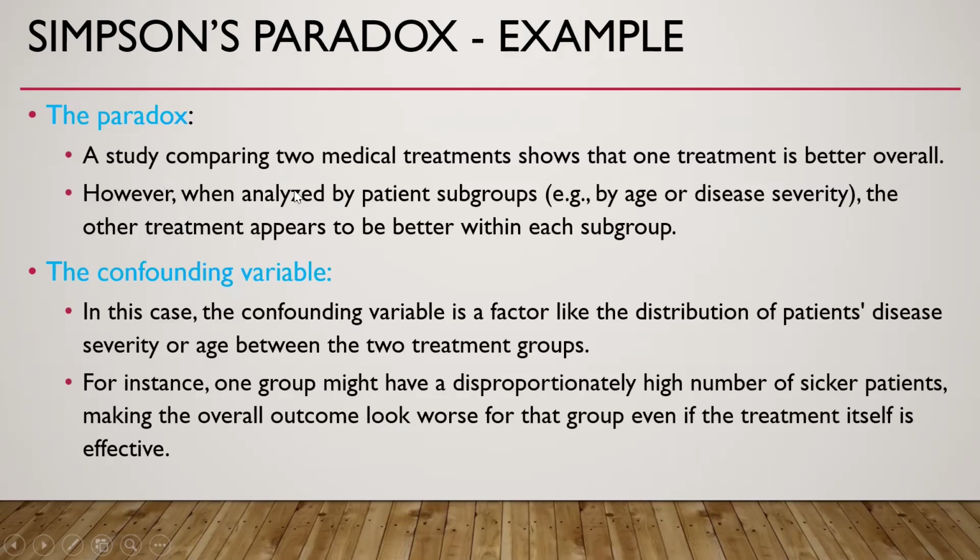For example, a study comparing two medical treatments shows that one treatment is better overall. However, when analyzed by patient subgroups, for example by age or by severity, the other treatment appears to be better within each subgroup. So in this case, the confounding variable is a factor like the distribution of patient disease severity or age between two treatment groups. And if we subgroup on the basis of this confounding variable, one group might have a disproportionately high number of sicker patients, making the overall outcome look worse for the group even if treatment itself is effective.